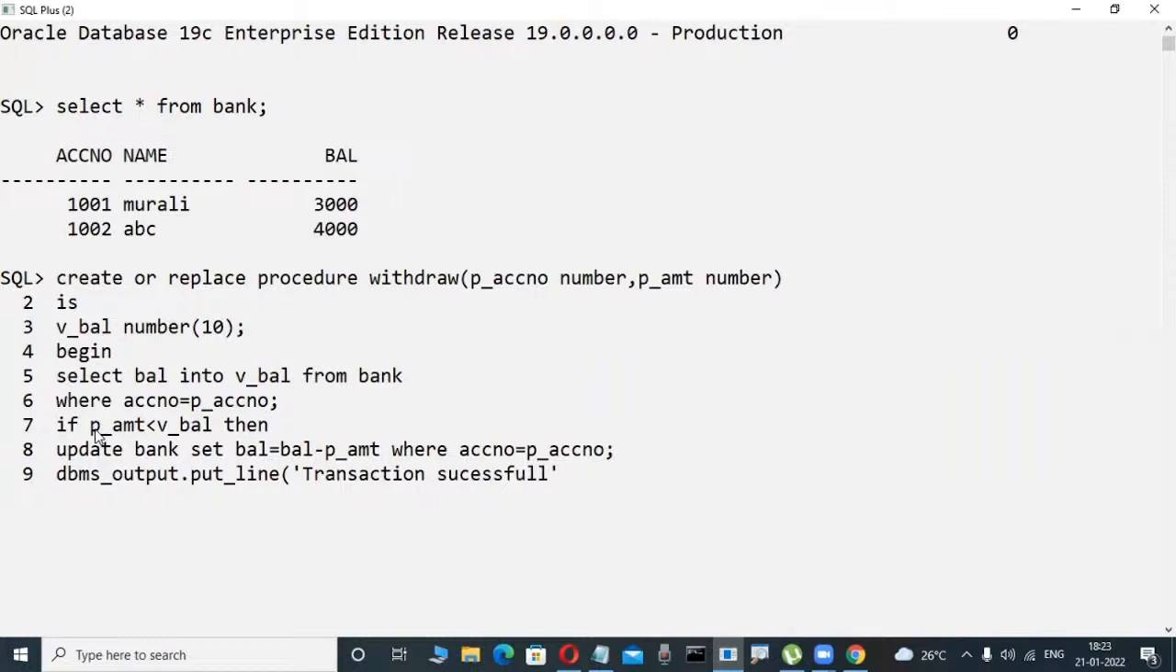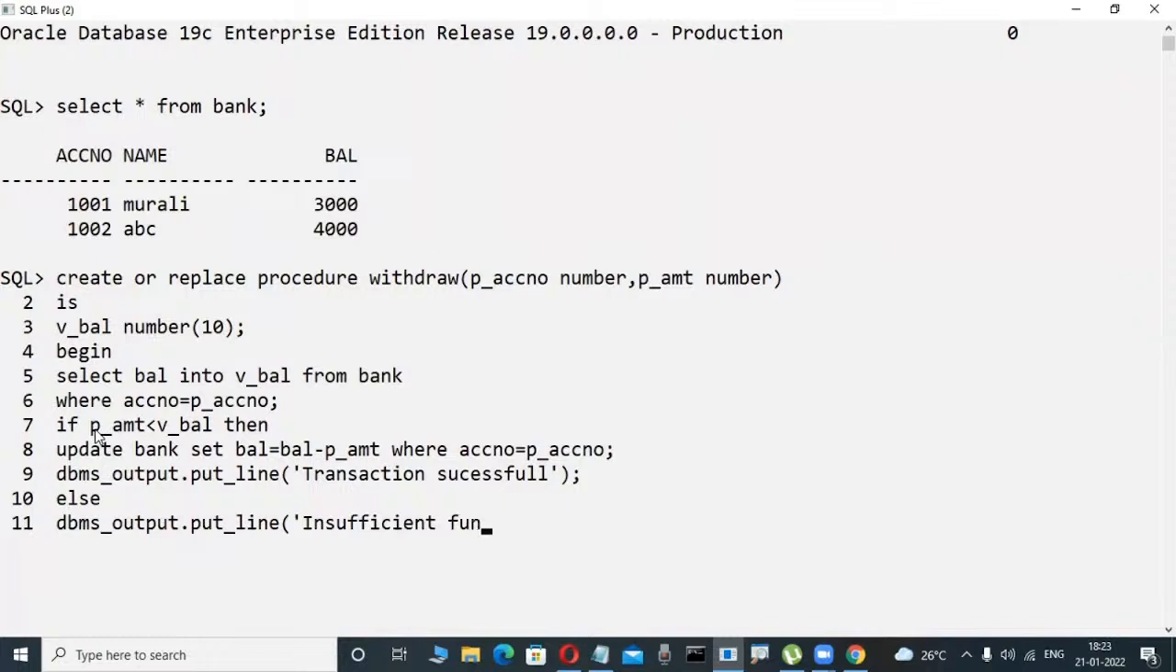Don't worry about this one, just observe it here. Else, simple coding, some coding is there. And now check it out here: else, insufficient funds.